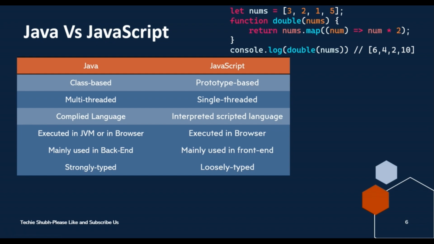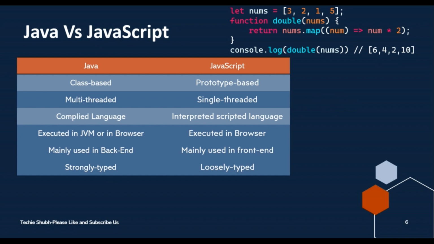And the second point is that Java is a multi-threaded programming language, and JavaScript is a single-threaded programming language. Both are high level programming languages, but in Java the code first gets compiled and then generates an executable file. In JavaScript it is an interpreted scripting language. And the next point is that in Java the code is executed first in the JVM, or we can also run it in the browser as well. And in JavaScript we execute our program in the browser.